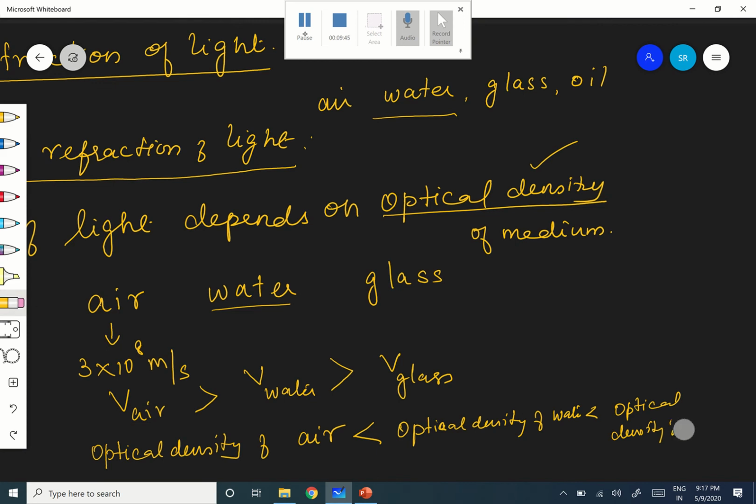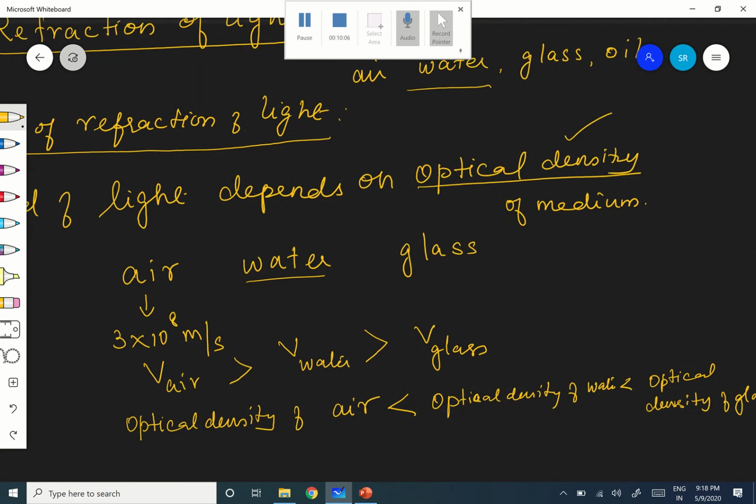So if you compare, the more the optical density, the less will be the speed of light.